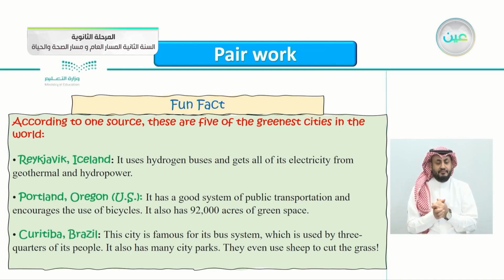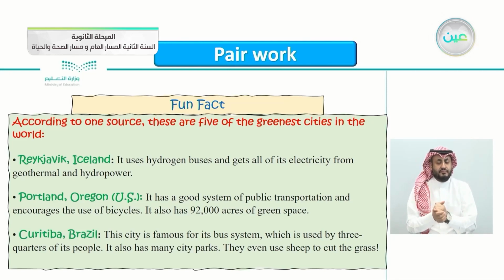Of course, geothermal comes from the deep of the earth. This is where they get their electricity. Portland, Oregon in the US has a good system of public transportation and encourages the use of bicycles. Try to use more bicycles to save the environment. It also has 92,000 acres of green space.